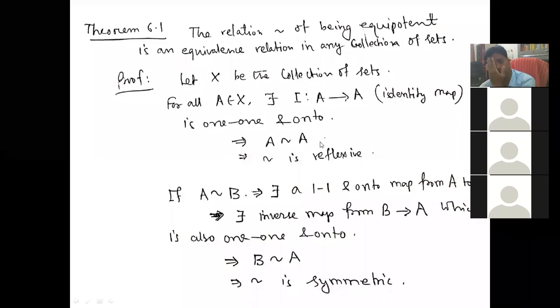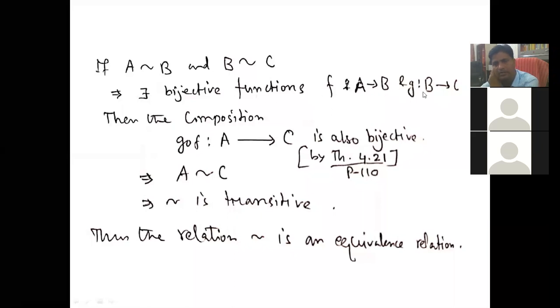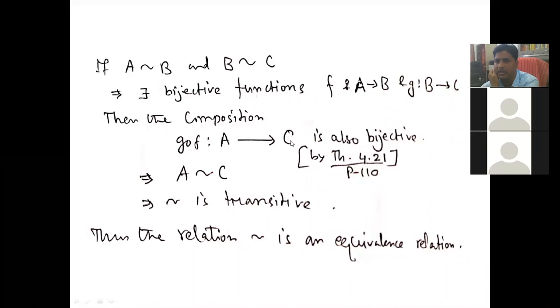Now we need to show that it is transitive. If A is equivalent to B and B is equivalent to C, then there exist bijective maps F from A to B and G from B to C. Then the composition map G∘F, a map from A to C, is also bijective, one-one and onto. There is a theorem on composition maps: if both maps are one-one and onto, they are bijective.